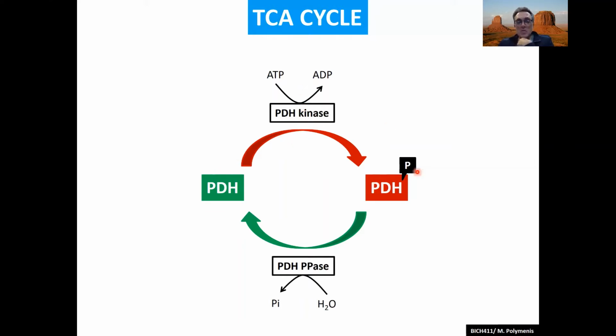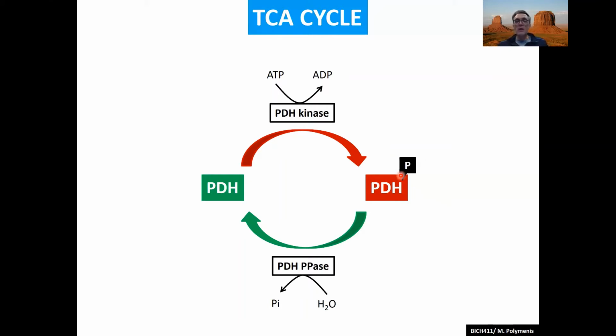And when it does so, the substrate, pyruvate dehydrogenase, now becomes phosphorylated, and now becomes inactive. This is a covalent modification. It's a post-translational modification, and in this case, the phosphorylation makes the enzyme inactive. In other cases, phosphorylation makes enzymes active.